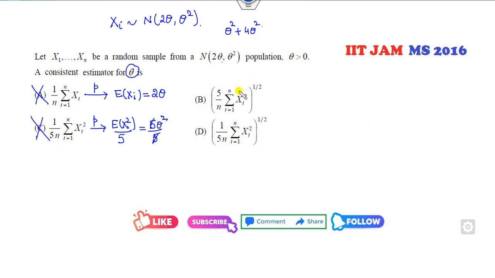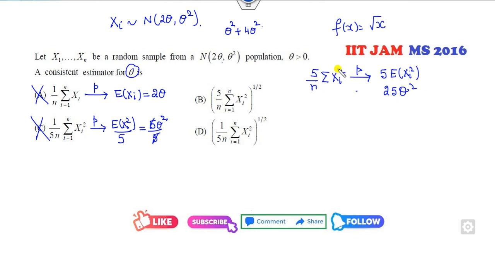If I look at this one, I can simply find this firstly, and the root is a continuous function. So this value will converge to the root of 5 times the expected value of x_i square. What is 5 times the expected value? It is 25 theta square.